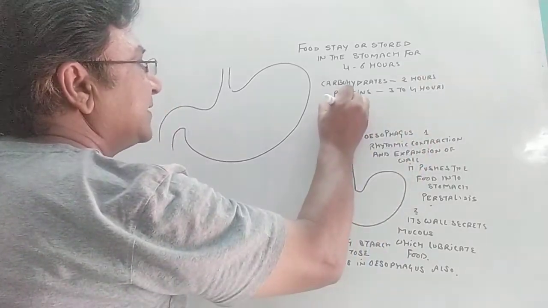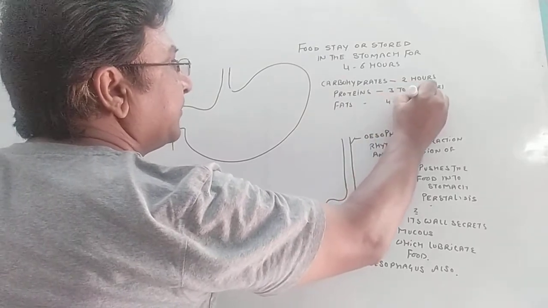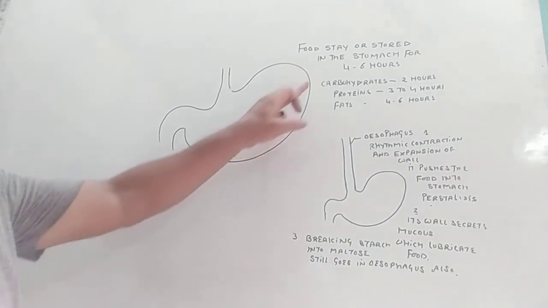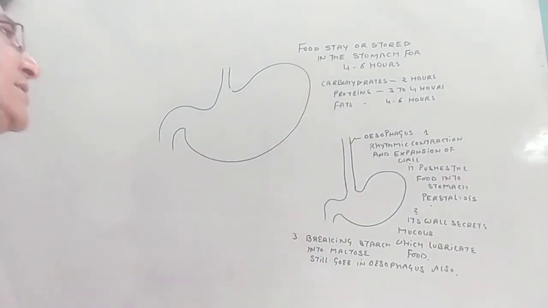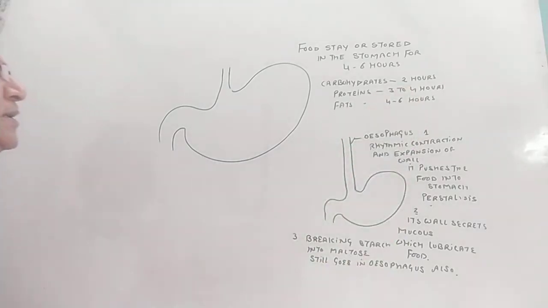And fats stay for 4 to 6 hours. First, you should remember the components of food which we eat: the basic components, carbohydrates, proteins, and fats. So, in the stomach, carbohydrates stay for 2 hours, proteins for 3 to 4 hours, fats for 4 to 6 hours. Remember that, okay?